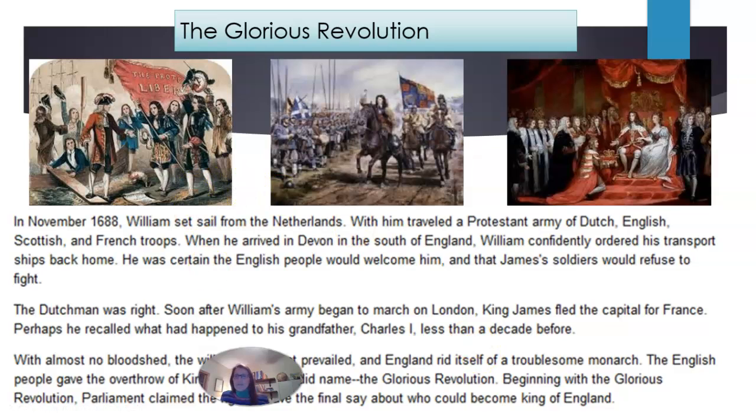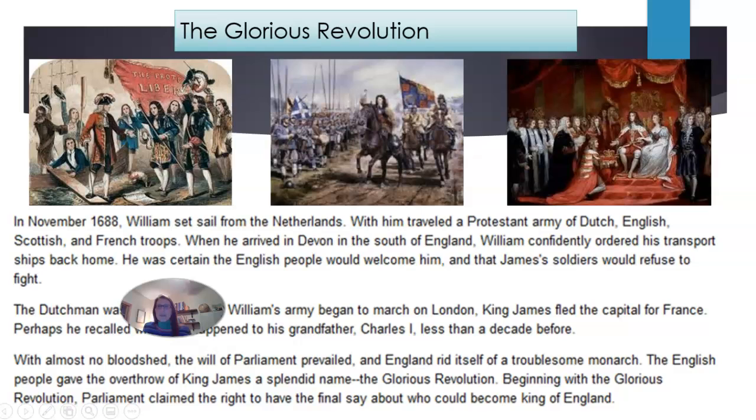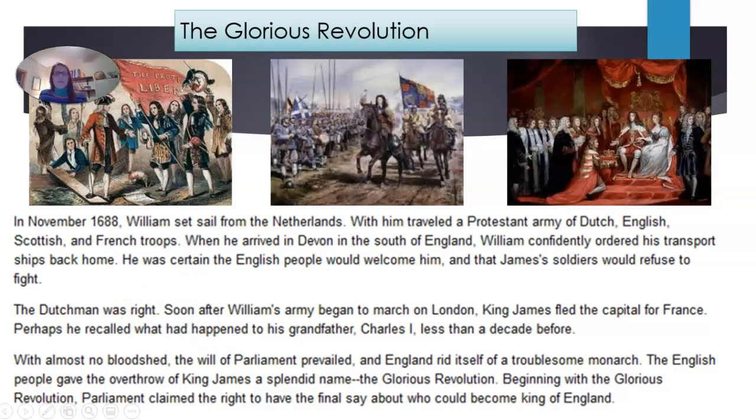So the Glorious Revolution. In November 1688, William set sail from the Netherlands. With him traveled a Protestant army of Dutch, English, Scottish, and French troops. When he arrived in Devon, in the south of England, William confidently ordered his transport ships back home. He was certain the English people would welcome him, and that James's soldiers would refuse to fight. The Dutchman was right. Soon after William's army began to march on London, King James fled the capital for France. Perhaps he recalled what had happened to his grandfather, Charles I, less than a decade before. With almost no bloodshed, the will of Parliament prevailed, and England rid itself of a troublesome monarch.